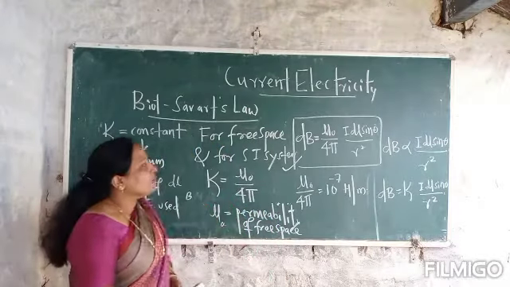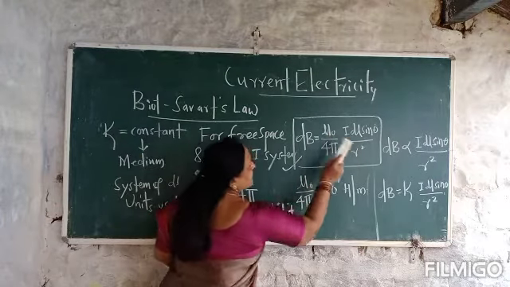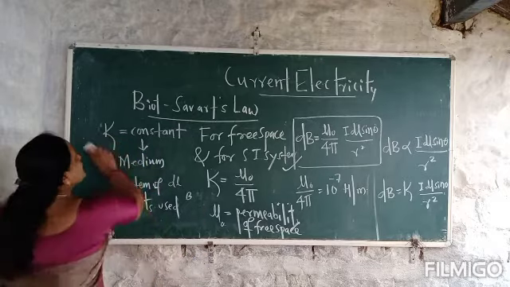And the mathematical formula is dB is equal to mu naught by 4 pi, I dl sin theta divided by r square. We can write it in the vector form.